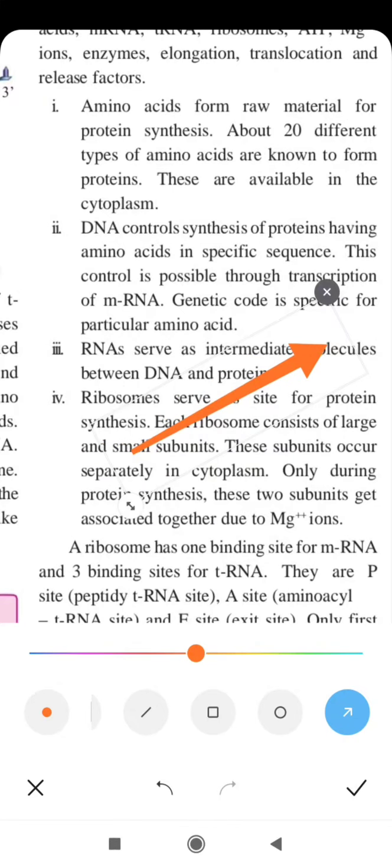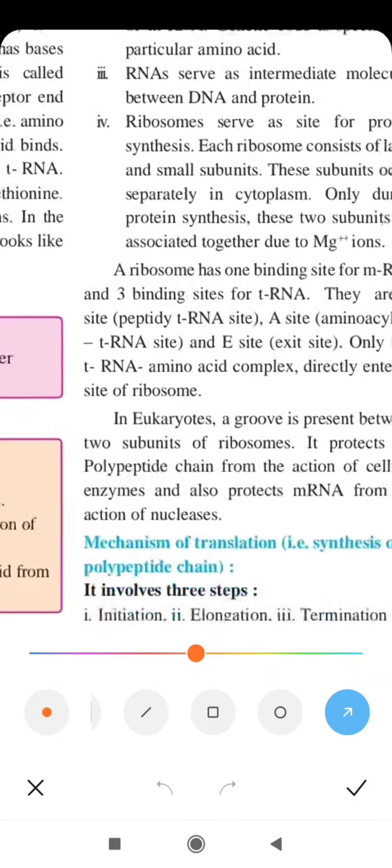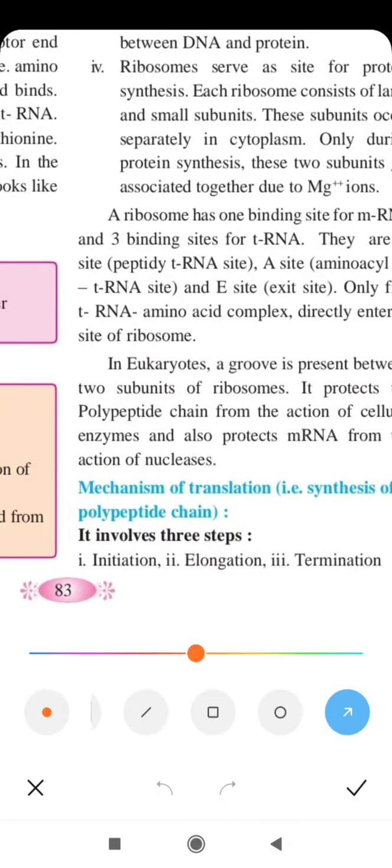Okay. Now the mechanism of translation is given here at the end of page number 83, and how many steps are given here? Initiation, the first step of translation, means the first step of polypeptide chain formation.